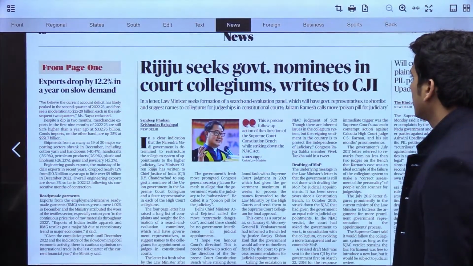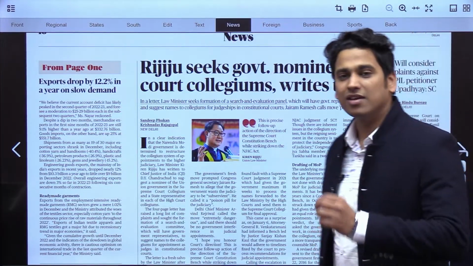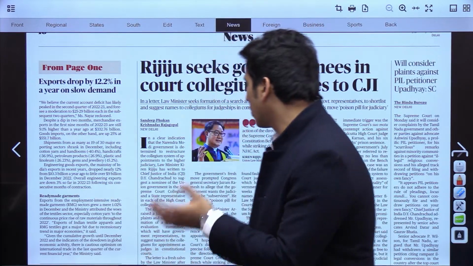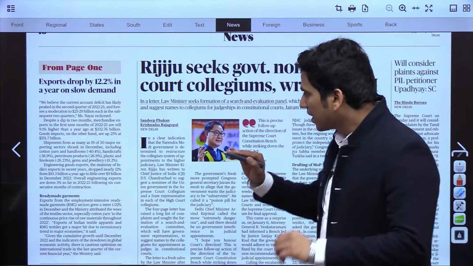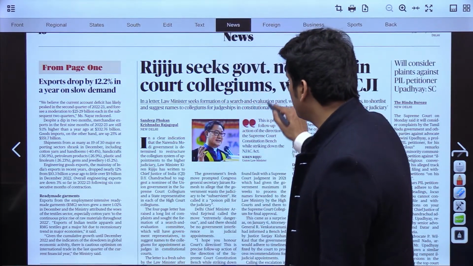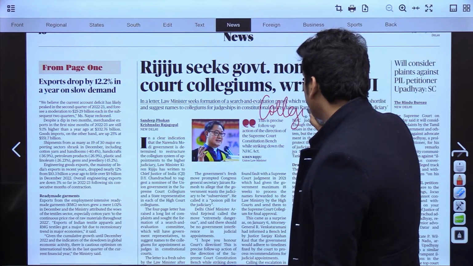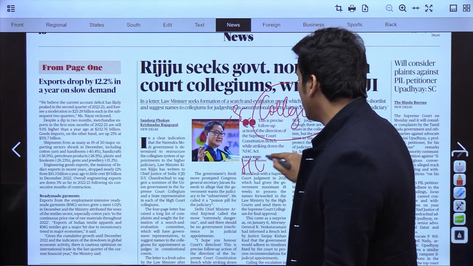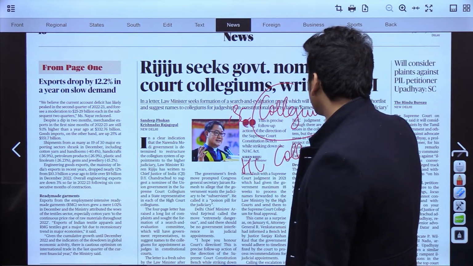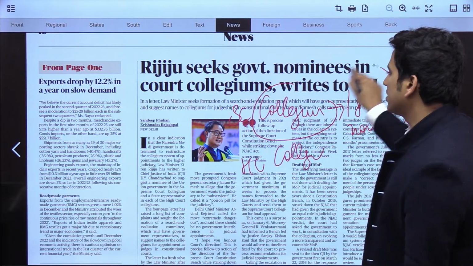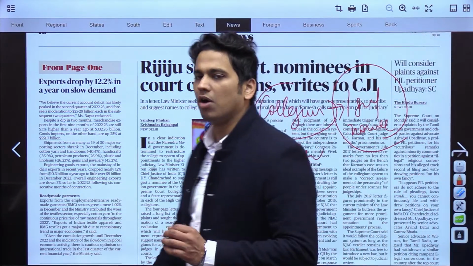Now, one thing is going to become a major debate: our law minister has sent certain recommendations in order to reform the collegium system. They are saying that in the Supreme Court collegium and in the High Court collegium, there shall be one government nominee.